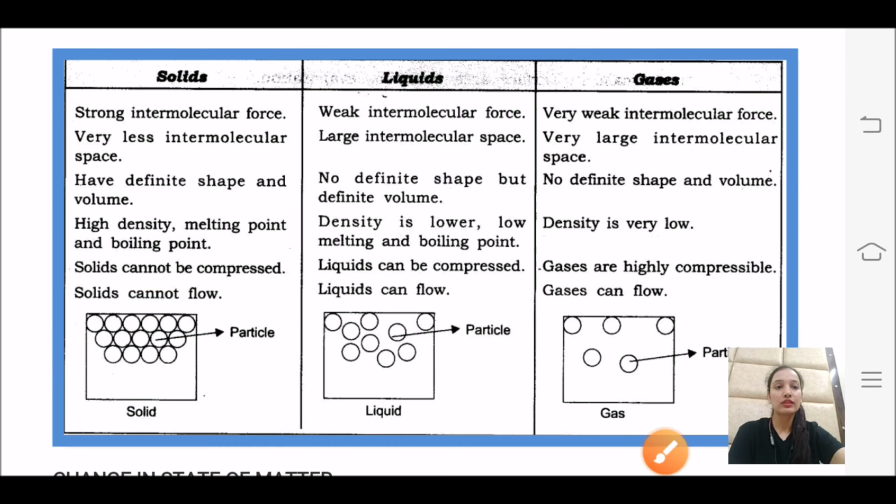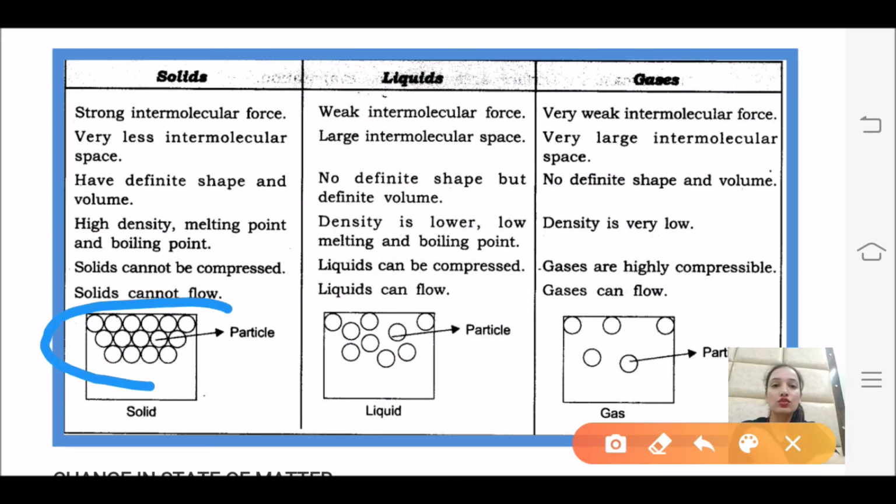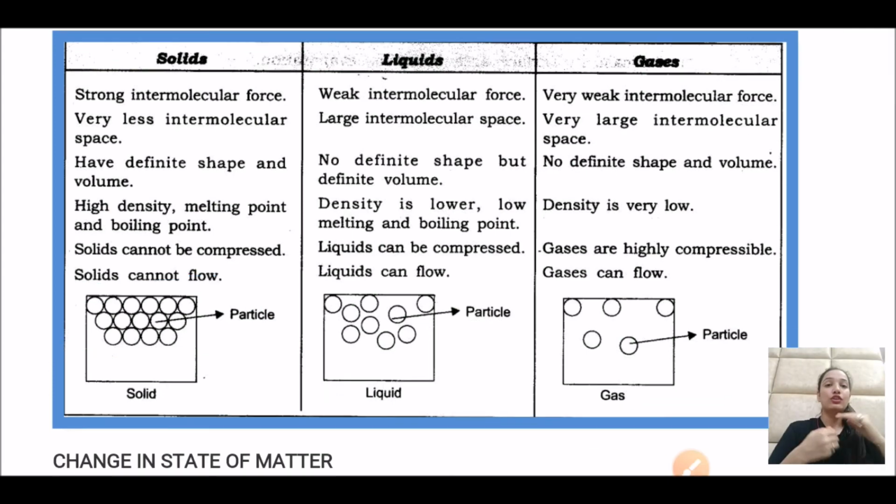In the same way students, you can see here there is no space between the particles, so you can't compress it. In solid, particles are very close to each other, so you can't compress, because to compress anything you need space, right? Whereas in liquid there is some space between the particles. For example, these are the liquid particles, there is some space, so this can be compressed. Whereas in gases particles are far away, so there is a large distance between the particles, so the particles can easily get compressed. So the compression rate is maximum in gas and minimum in solid. That's why we say that solid can't be compressed.